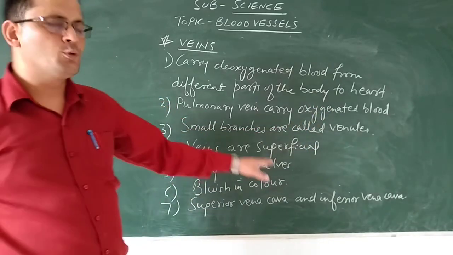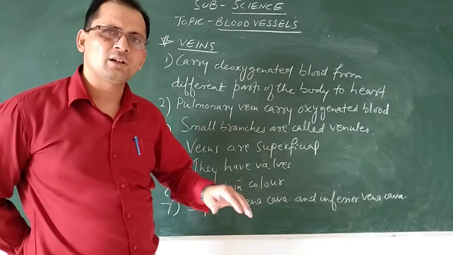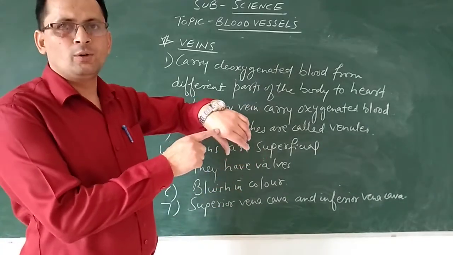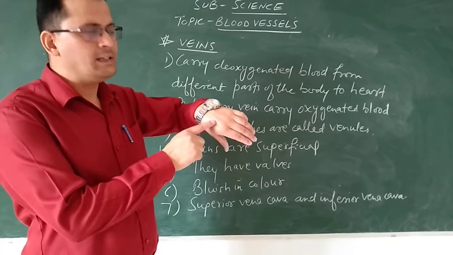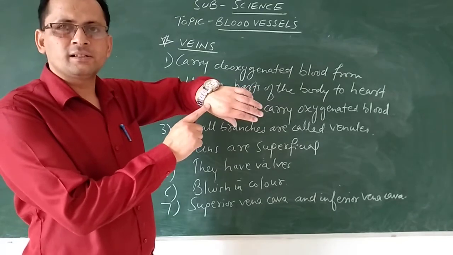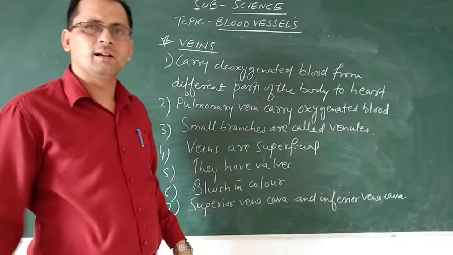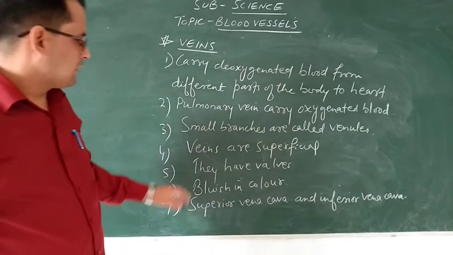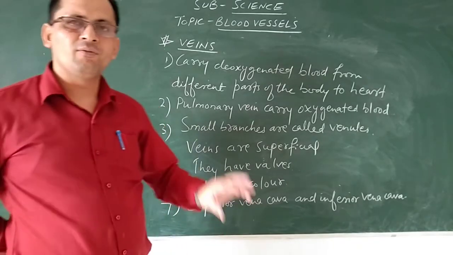Then veins are superficial. It means the veins are closer to the surface of the skin and they are bluish in color. Beta, you can easily identify them. You can easily see them. They are close to the surface of the skin and they are bluish in color, as arteries were red in color. Now these veins, they have valves.